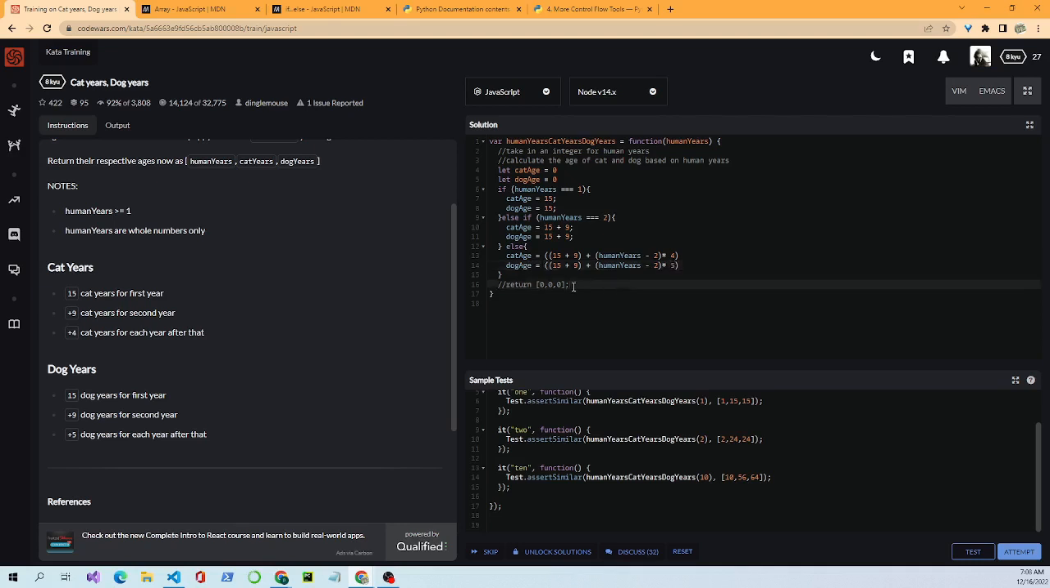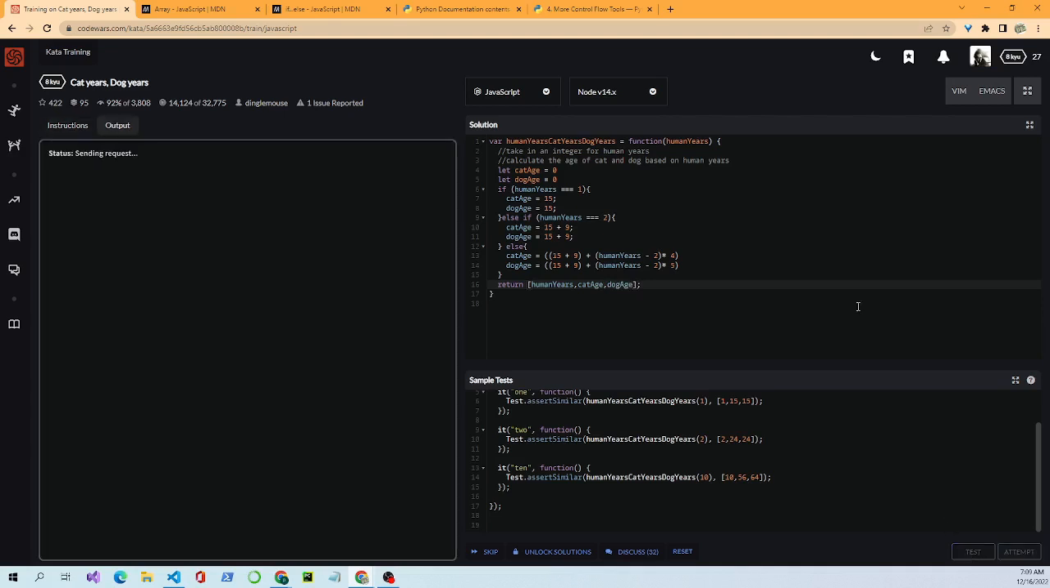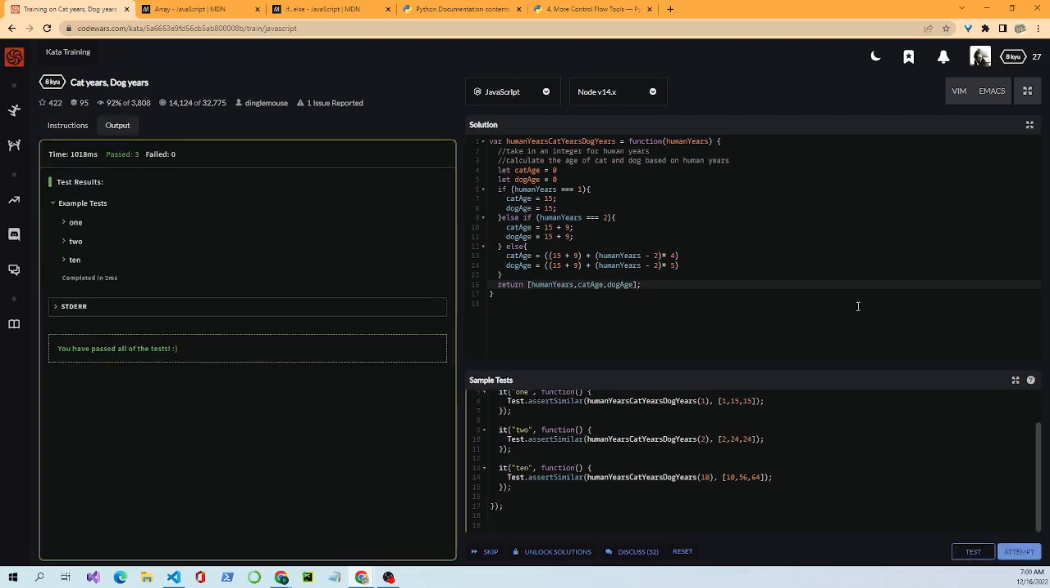Okay, and this is where we're going to get into the return statement. In the return statement, we're going to return an array. We want to put human years, we put cat age, and then finally dog age. Okay, and so this should work it out. Let's do a test, and it passes.